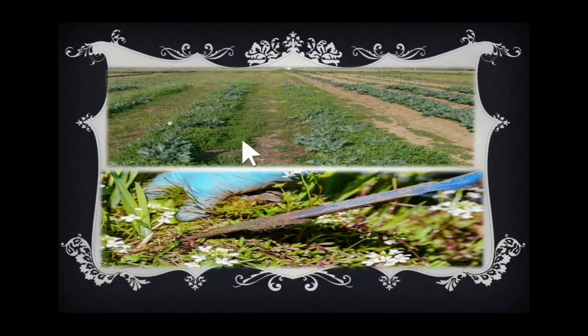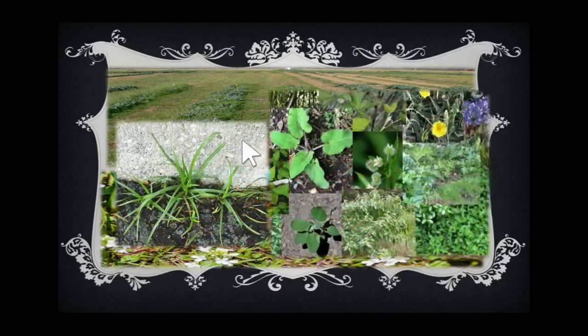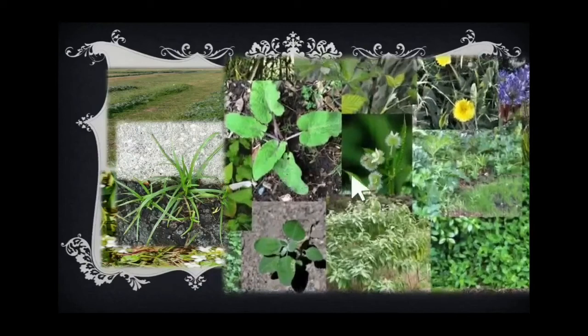So you know what that is called? It is called weeds. Weeds are unwanted grasses which grow in our vegetable garden or field of crops or flower garden, right? Yes, I will show you some examples of weeds. See, these are some weeds, some unwanted grasses which usually grow in our vegetable gardens.